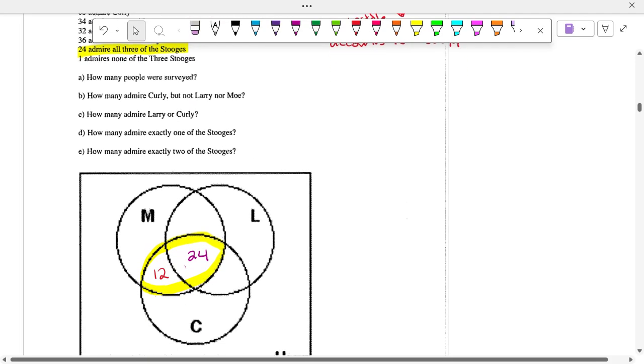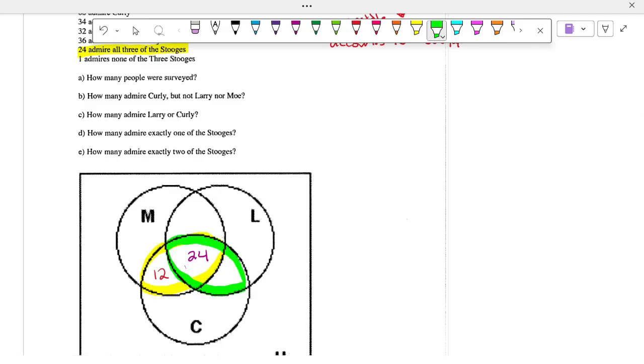Now, 32 like Curly and Larry. So now we're dealing with this part of the Venn diagram. So how many people only like Larry and Curly? 8. You subtract 32 by 24.